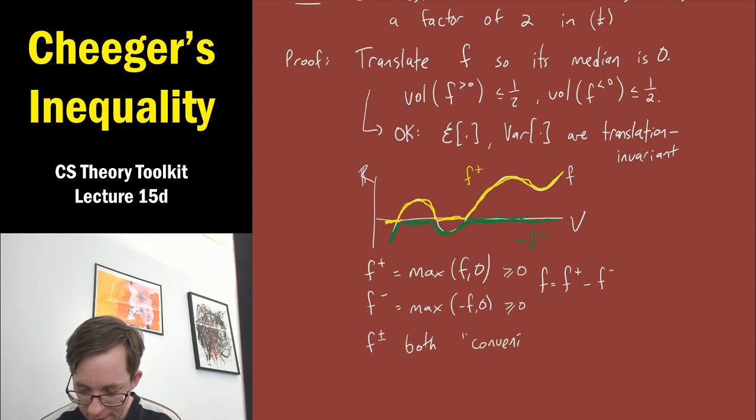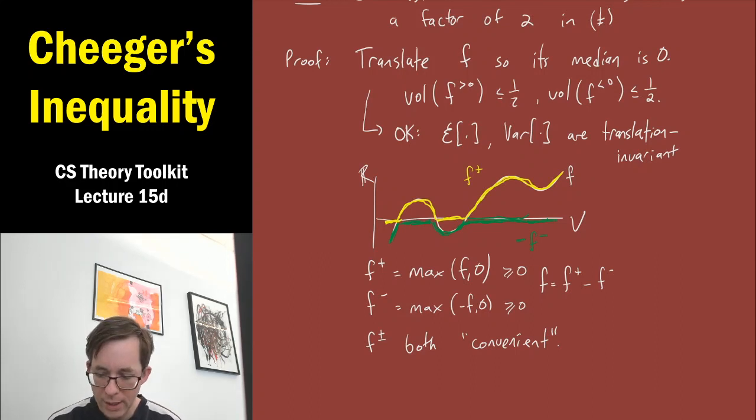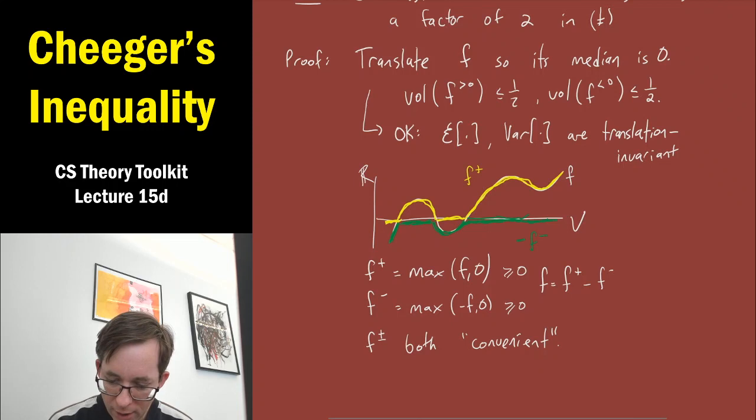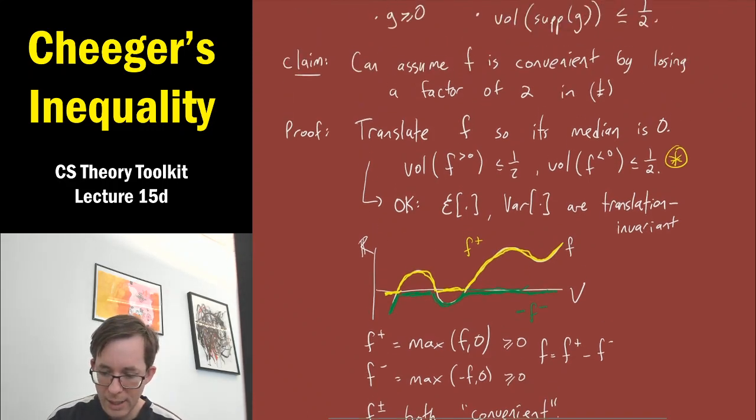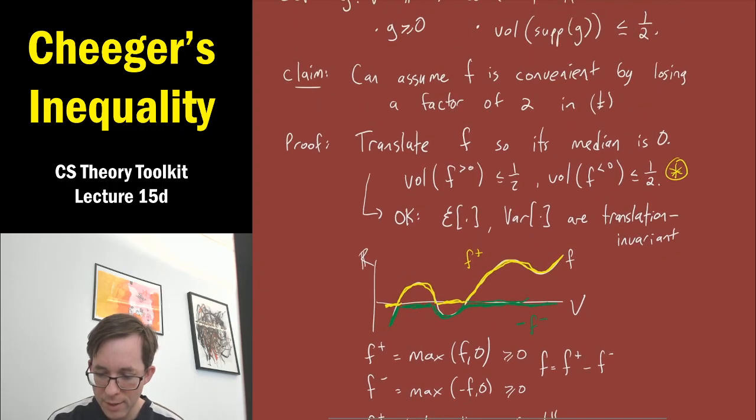And that's easy to see. On one hand, they're both non-negative. That's one of the properties of convenience. And on the other hand, this condition right here, that the volume of points where f is positive and the volume of points where f is negative are both at most a half implies the other aspect of convenience.